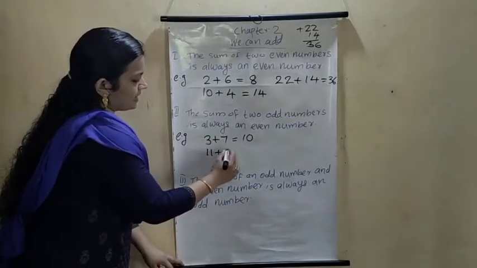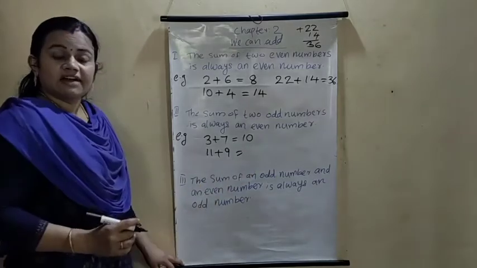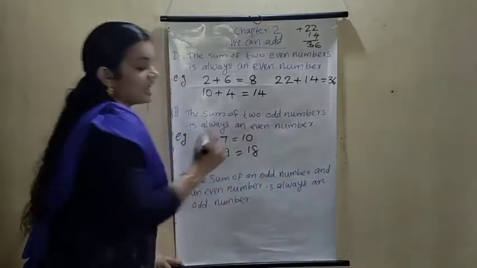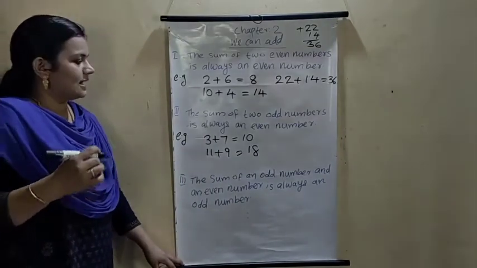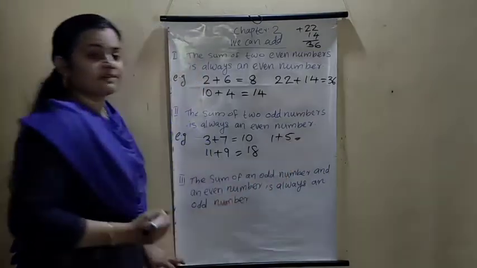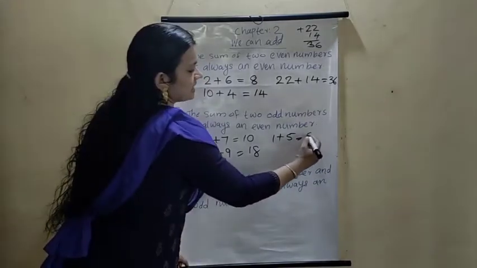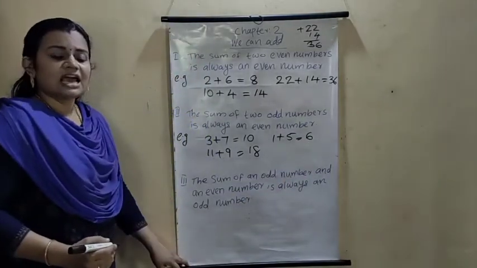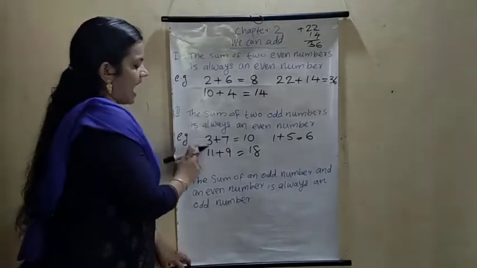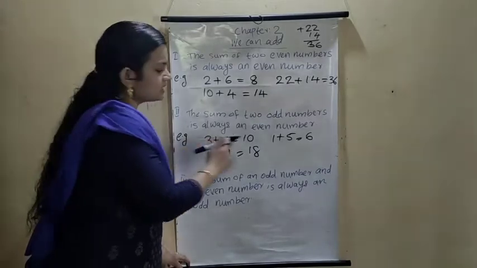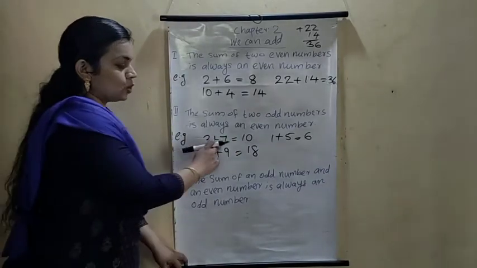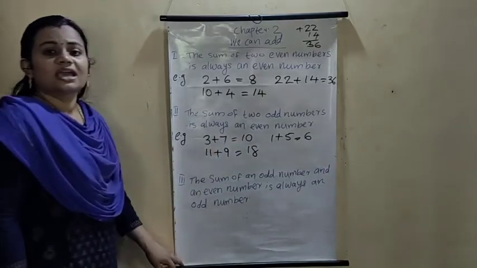Again, 11 plus 9. What is the answer? 20. 20 is also an even number. Then 1 plus 5. What is the answer? 6. 6 is an even number. So what is the statement? Add two odd numbers, we will get an even number. Understood?